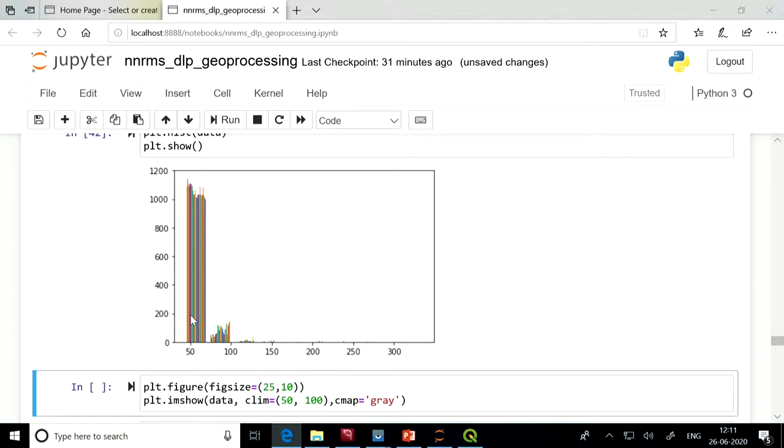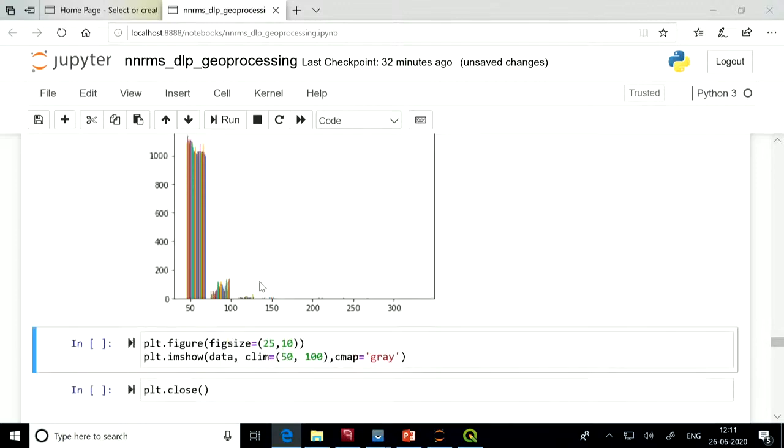Now suppose we change our visualization to this 50 to 100 range only, then the contrast of our image will improve a bit. So how do we change it? We will clip the values below 50 and above 100. So now our actual data range will remain within 50 to 100 only. All the values above 100 will be clipped to 100, and below 50 will be clipped to 50.